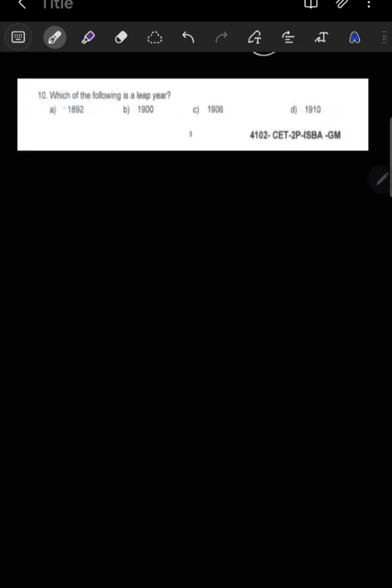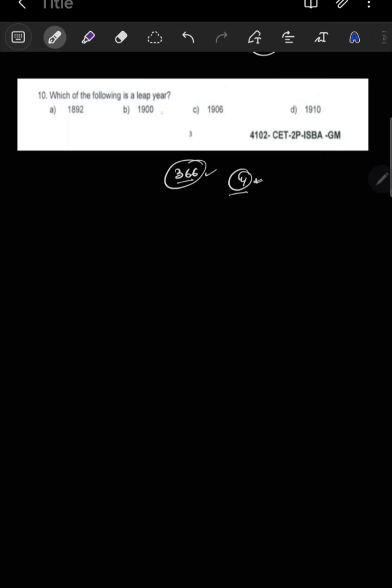Question 10. Which of the following is a leap year? So if you see here, option A is 1892, option B is 1990, option C is 1906, and option D is 1910. So now which one is the leap year? So all of you, leap year means a year with 366 days. And how will you know which one is a leap year? If it is divisible by 4. Okay, remember it, a leap year is always divisible by 4.